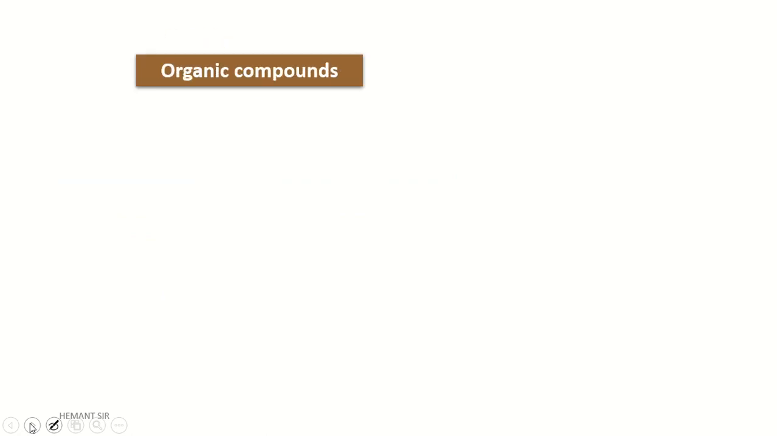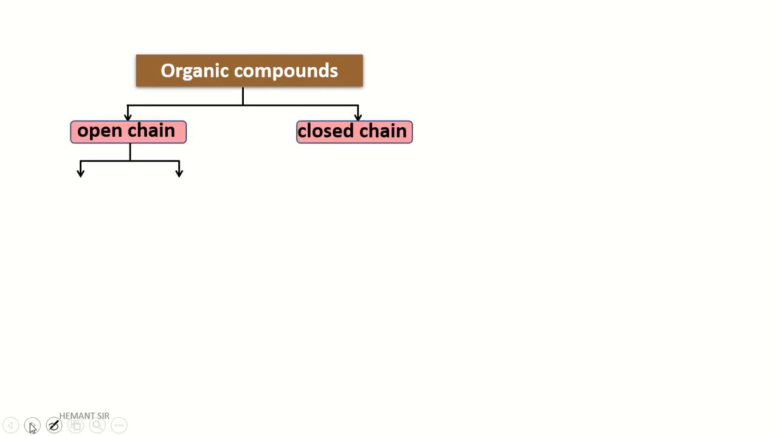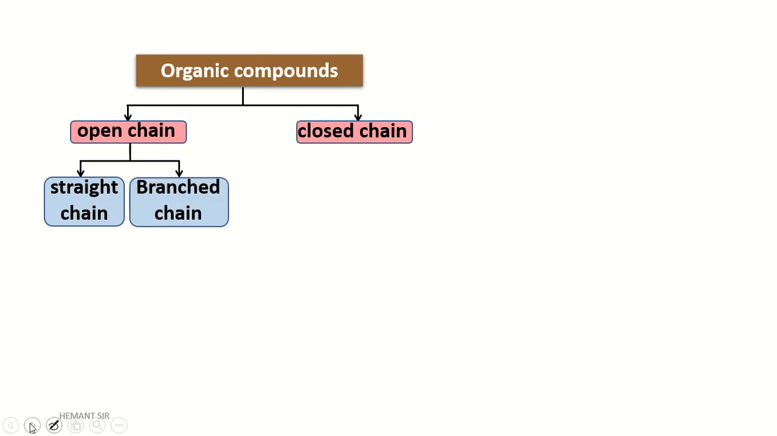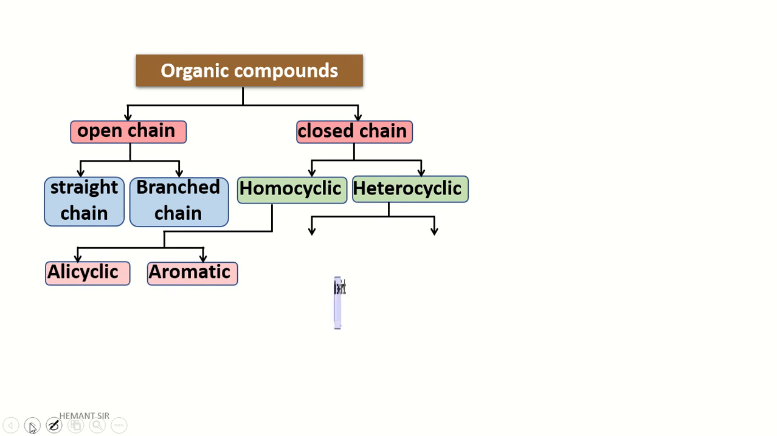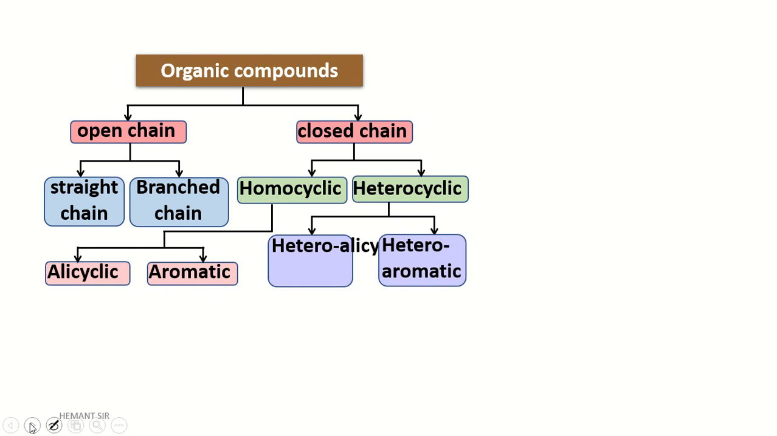Okay, let's see the next topic. We have seen the organic compound with two categories: open chain compound and closed chain compound. Open chain compound also has two categories, straight chain compound and branched chain compound. Closed chain also has two categories. One is a homocyclic compound, second is a heterocyclic compound. Homocyclic compound is also categorized into two types. One is alicyclic, second one is aromatic. Heterocyclic compound is also classified into two categories. One is heteroalicyclic and second one is heteroaromatic compound.